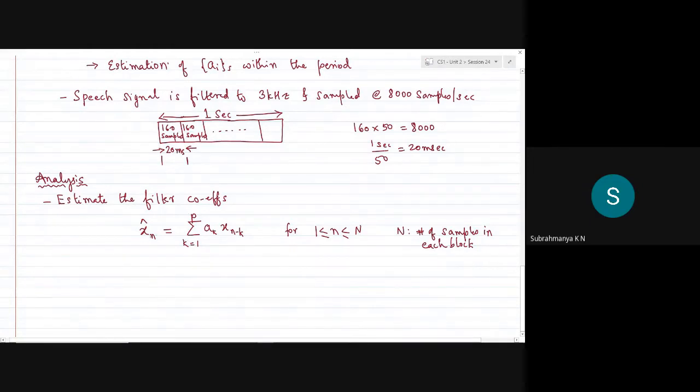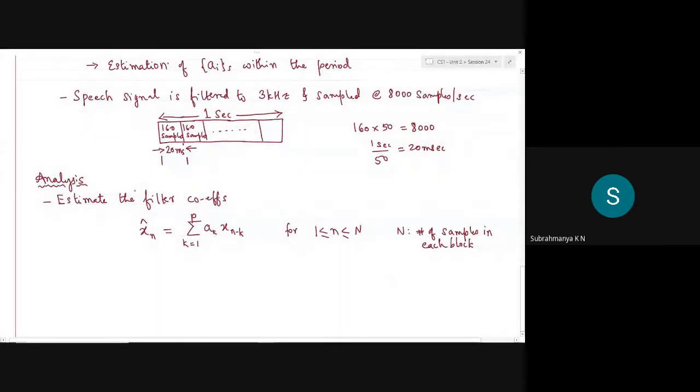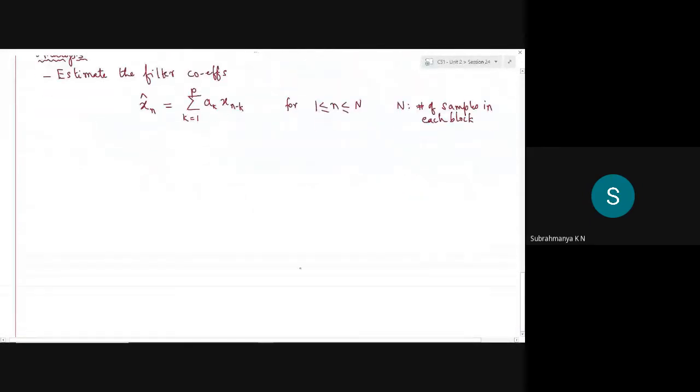The estimation of one sample is based on all the previous samples. Obviously, for the first block, the history of the samples will be very less. For the first sample itself, there is no information of the previous sample, and hence for the 160th sample, you will have all 160 samples to be estimated. With a recursive algorithm for all the blocks, we can keep on finding the estimate of the current sample.